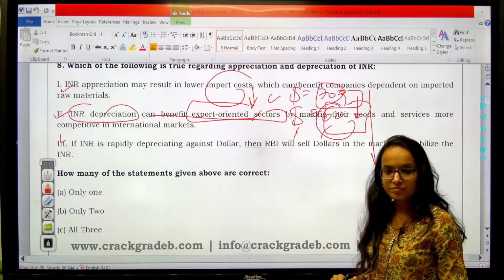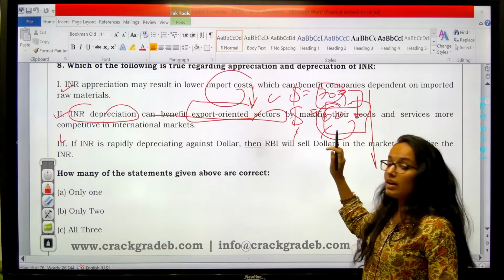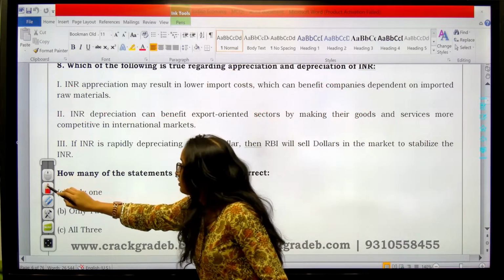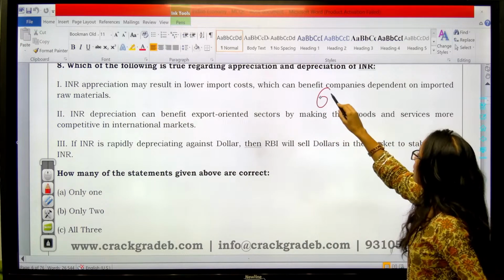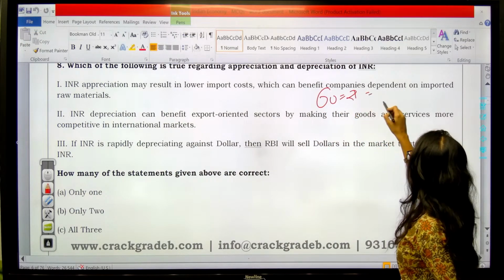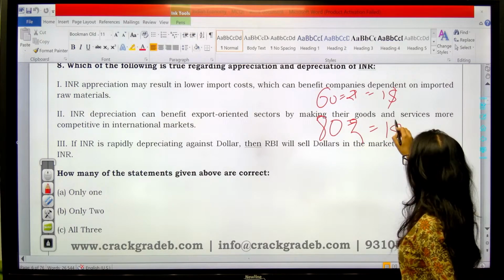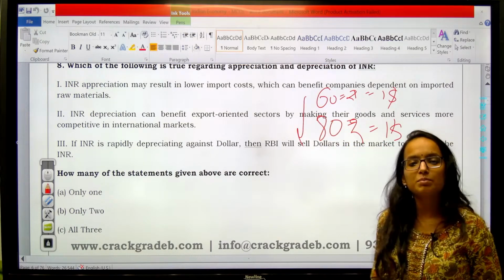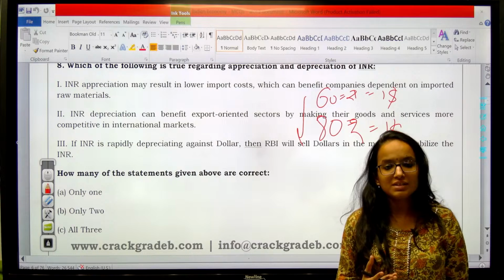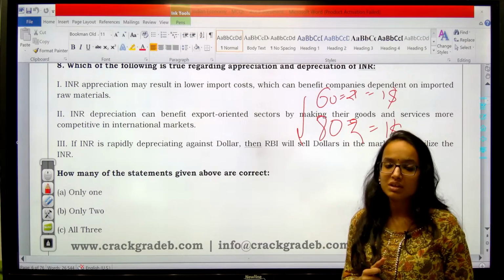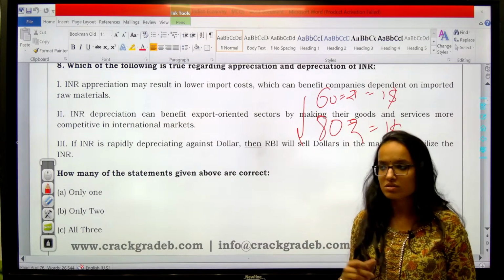Yes. Okay. Now, depreciation. What is depreciation? Understand. Earlier, say you had to give 60 rupees for $1. Now you have to say give 80 rupees for $1. This is your currency depreciation. The value of your currency has depreciated as compared to the foreign currency in question, say US dollar.